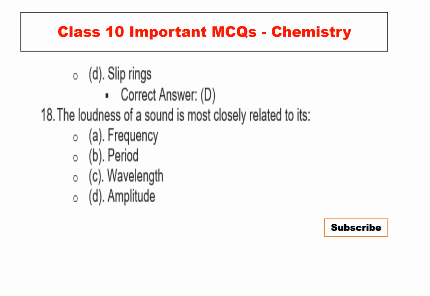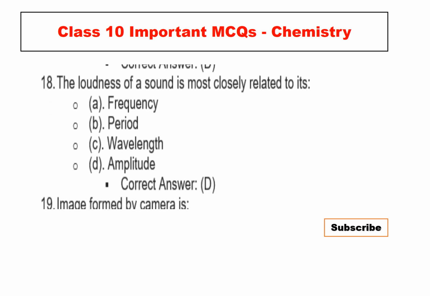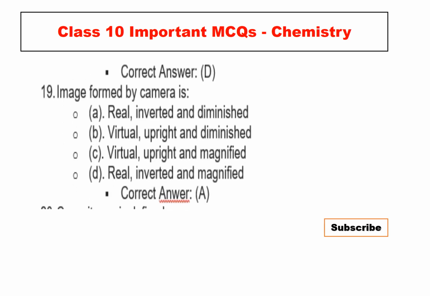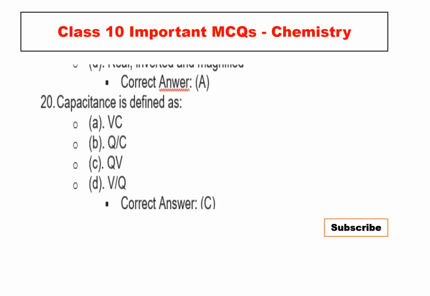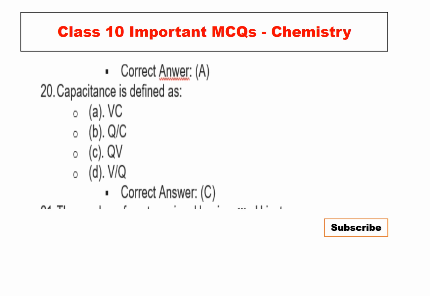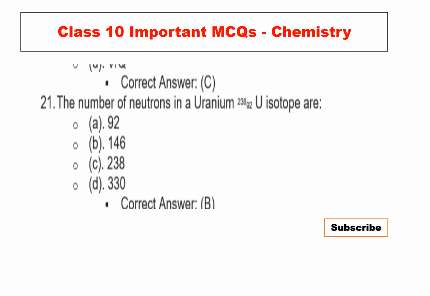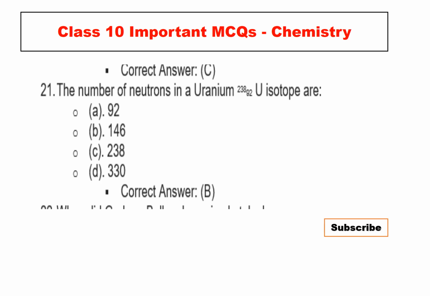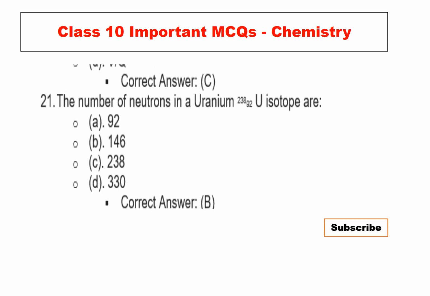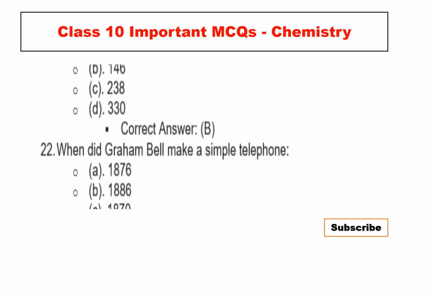The loudness of a sound is most closely related to its amplitude. So the correct answer is D. Image formed by camera is, the correct answer is A here, real, inverted and diminished. Capacitance is defined as, correct answer is Q/V. The number of neutrons in a uranium U isotope are, correct answer is B here, 146.